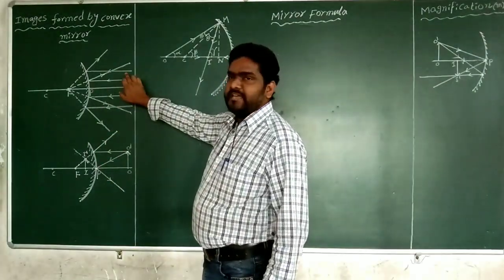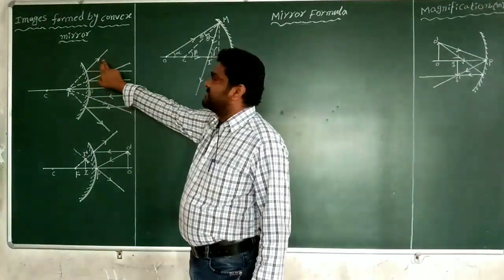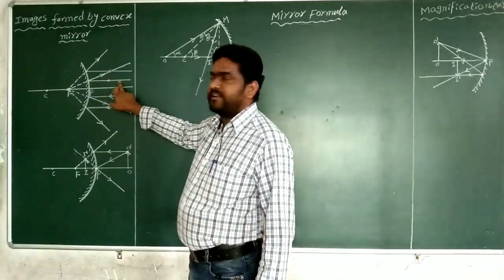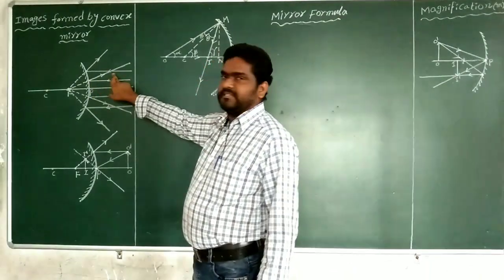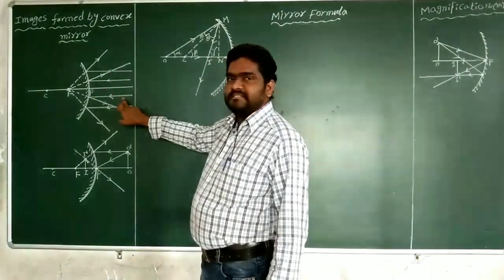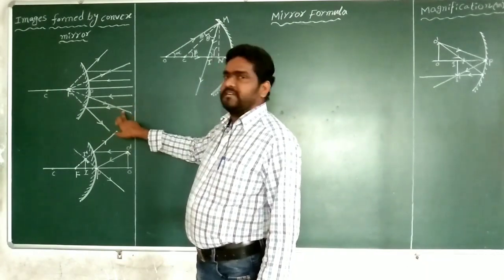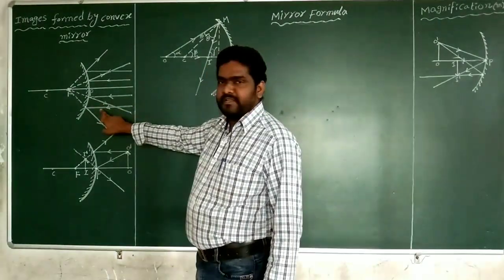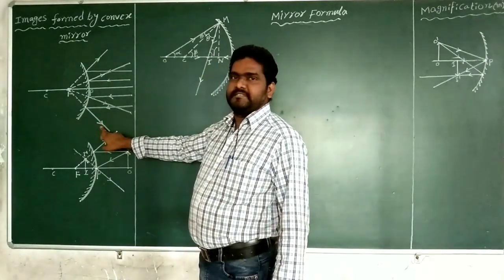This is the first incident ray on the mirror, this is the first reflected ray. This is the second incident ray, this is the second reflected. If it is the third incident ray, this is the third reflected. This is the fourth incident ray, this is the fourth reflected ray.